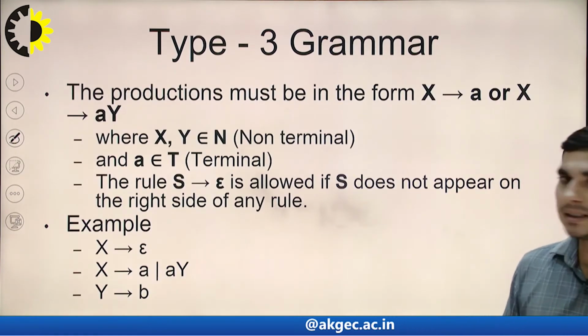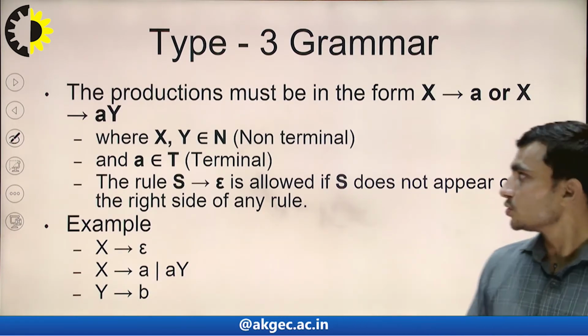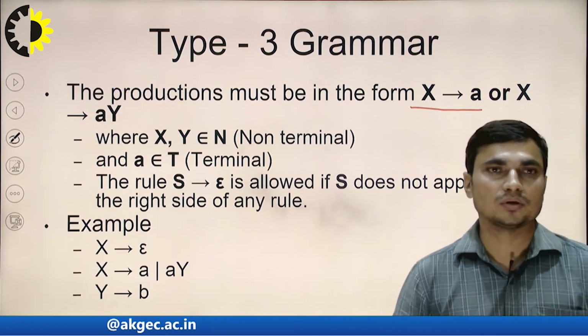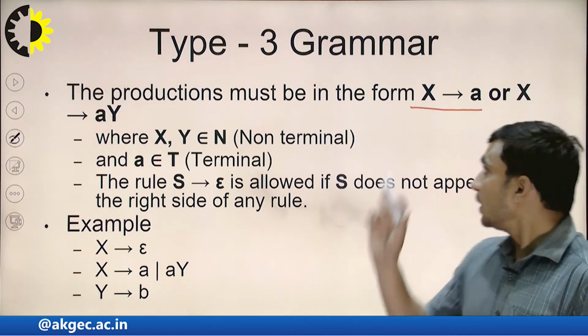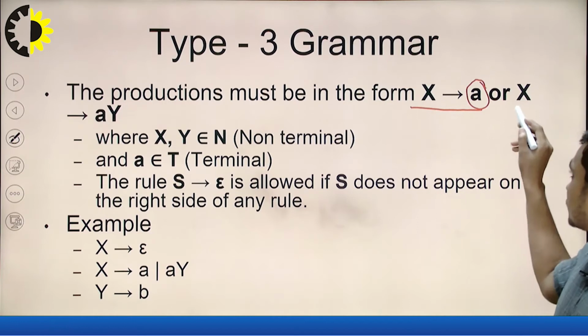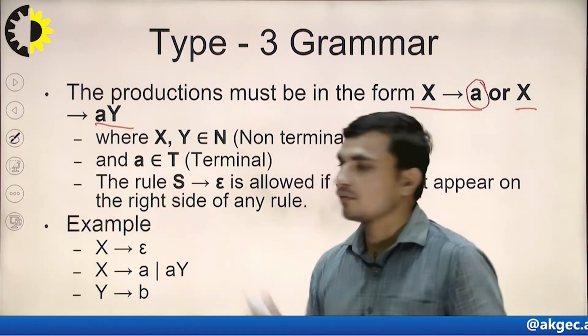So the production rule can be of this form, with one non-terminal on the left hand side and one terminal symbol on the right hand side, or the rule can be of this form: x produces ay.